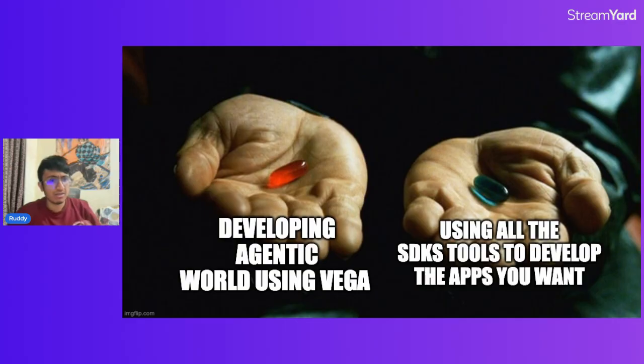But before we start the pitch, let me just give you an option. Would you like to develop your agentic worlds or multi-agent systems using our tooling, which I will discuss upon the demo, or will you like do a lot of hard work like using A2A SDK separately, using X42 separately, and all the tools separately, and developing your own applications? That would take a lot of time, right? For that, we have Vega. Vega solves this exact problem of you taking a lot of effort and then developing your agentic applications.